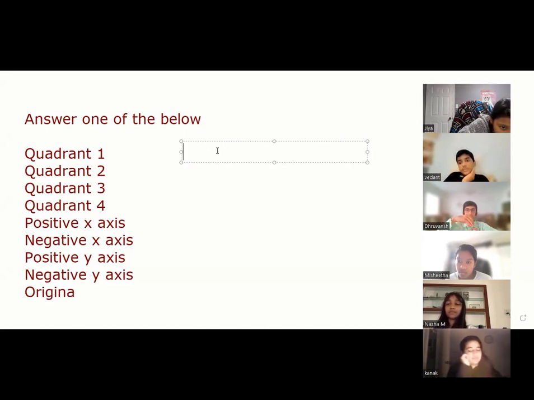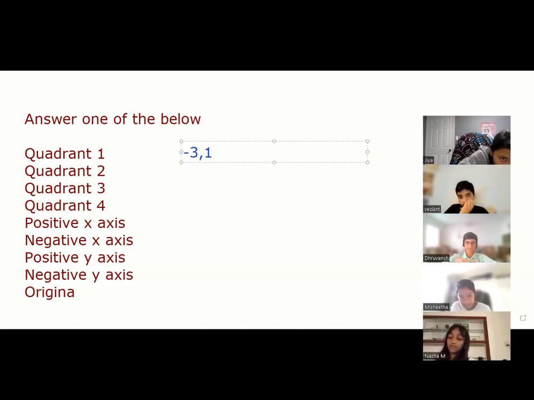Mishita, where will this point lie? Quadrant 2. Perfect. Everybody note your score. You got 10 points, Mishita. Naja, where will this point lie?